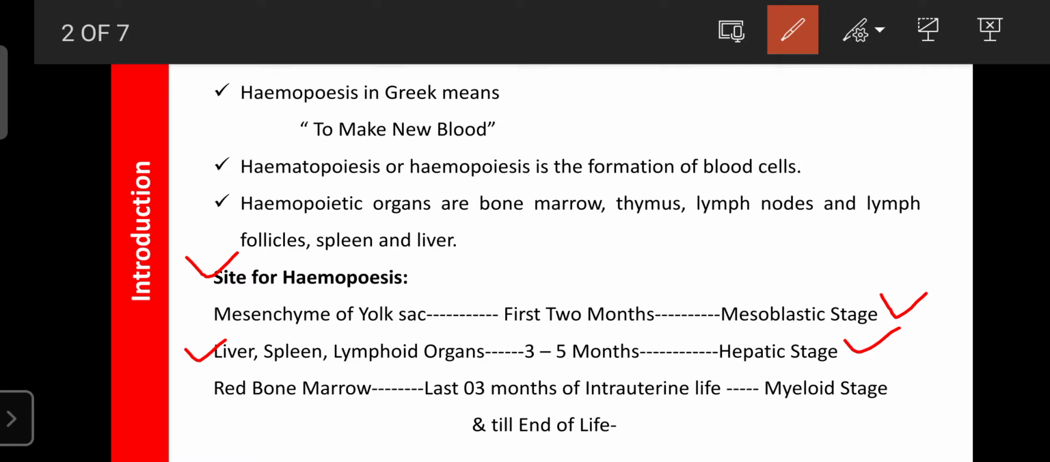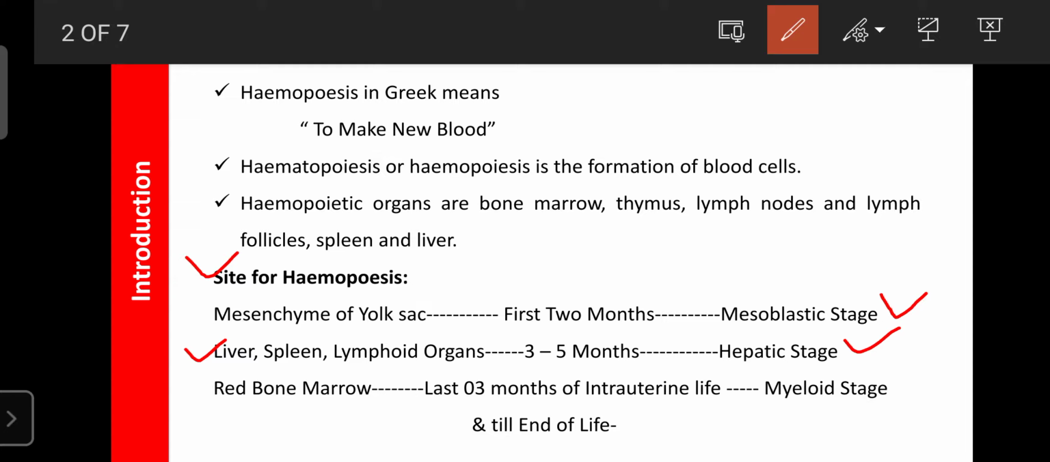But that was restricted only to intrauterine life, from the third to the fifth month of fetal life, where the liver, spleen and lymphoid organs are involved in the production and synthesis of the blood cells.